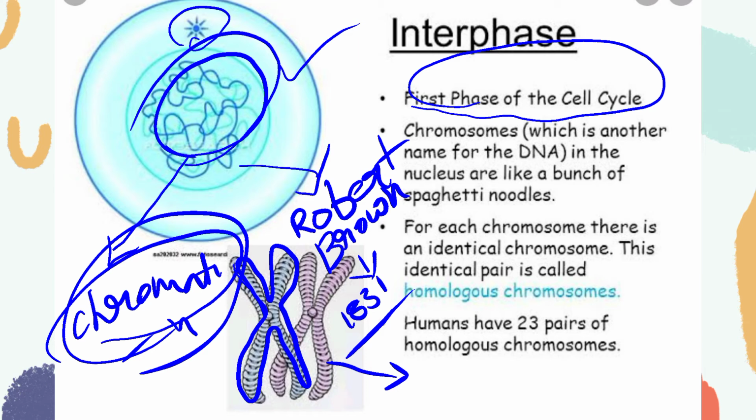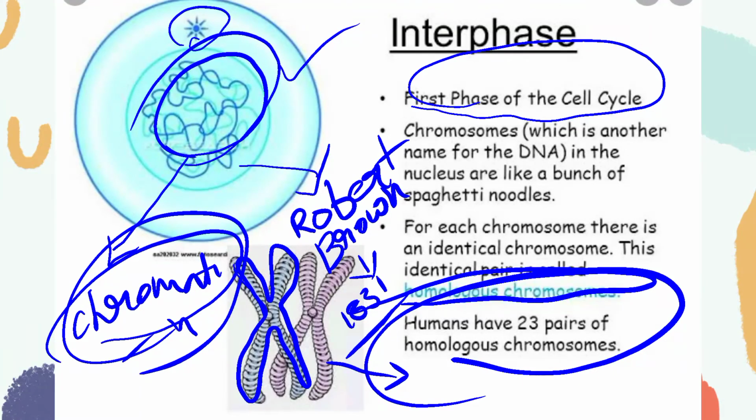Such chromosomes are called homologous chromosomes. In human beings, we can see 23 pairs of homologous chromosomes.